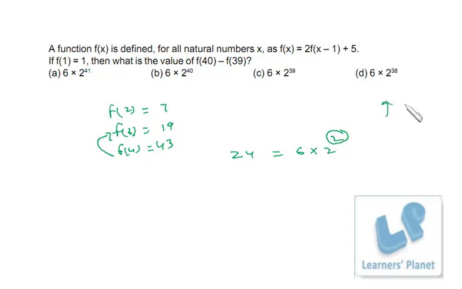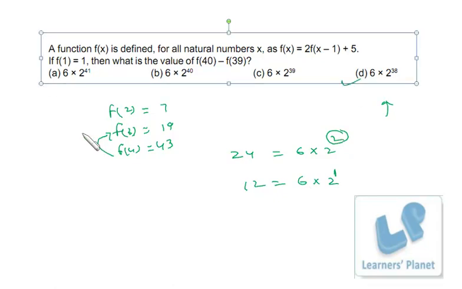It is possible. We can verify once again. f(3) minus f(2), that is 12, so that is 6 into 2 raised to 1, right? So that's 1 less than 2. Same logic. So now it's verified. 6 into 2 raised to 38 will be the correct answer. Okay.